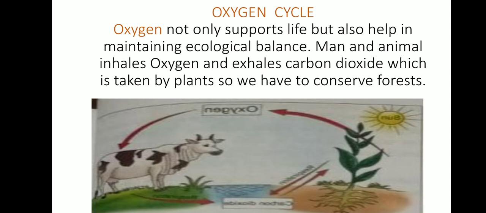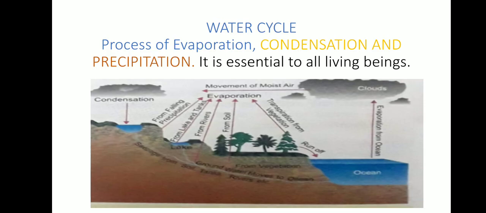Next is the oxygen cycle. Oxygen supports life, you all know that, and also helps in maintaining ecological balance. Like man and animals inhale oxygen and exhale carbon dioxide, and this carbon dioxide is taken by the plants. So just to maintain the oxygen cycle, we have to conserve forests, we have to plant trees so that we can always get pure oxygen to breathe.